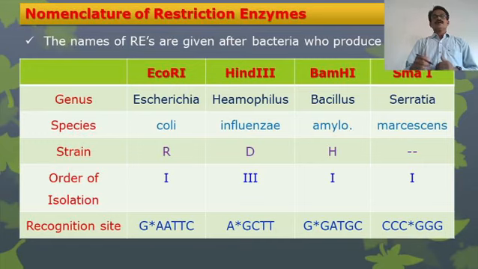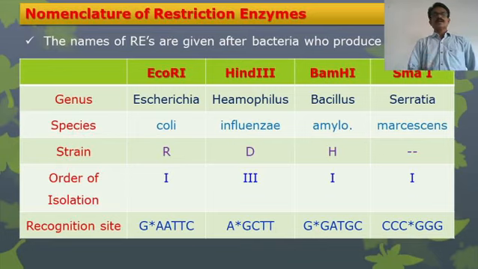Then, depending on the order of isolation, they are named 1, 2, 3, 4 likewise. Suppose the name EcoRI, which has been isolated from E. coli: the genus is Escherichia, species coli, the strain is R, and the order of isolation is first, that's why it is EcoRI.